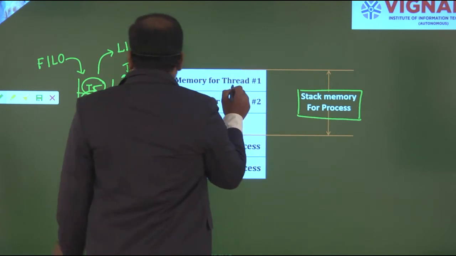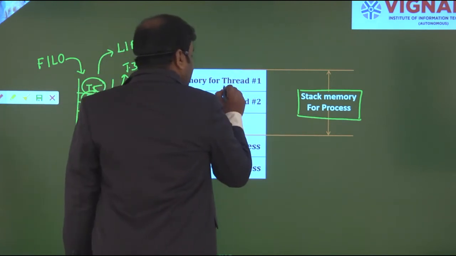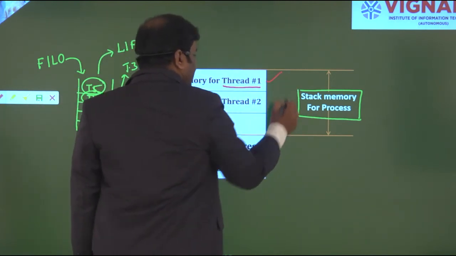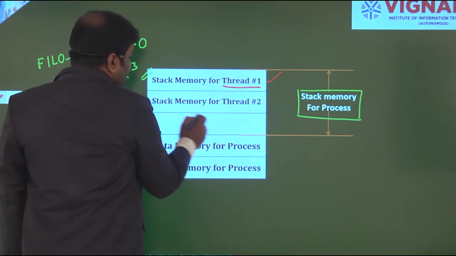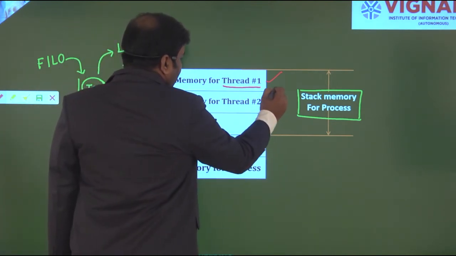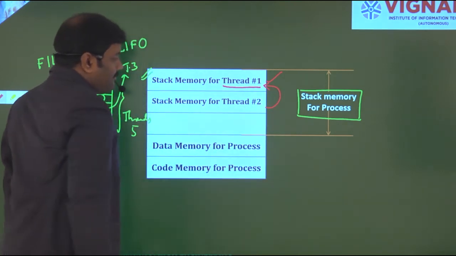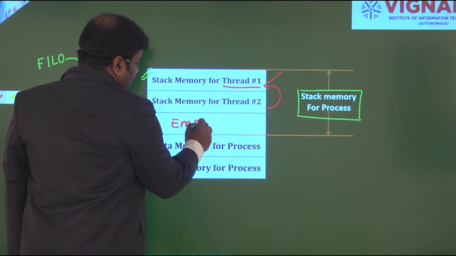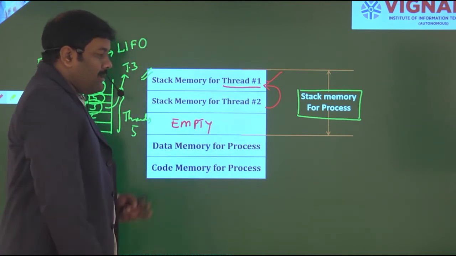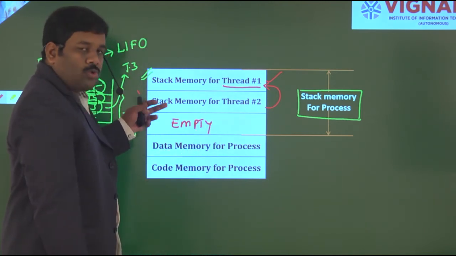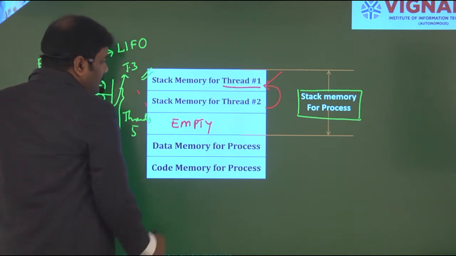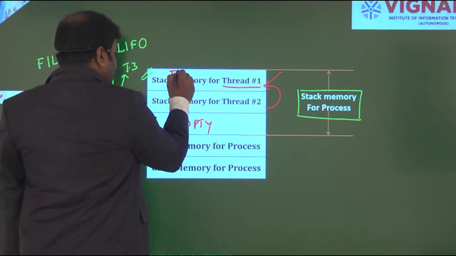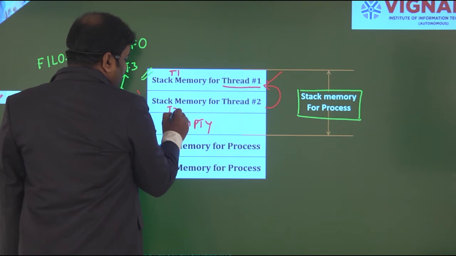Once the execution of thread 1 is completed, then obviously thread 2 will replace thread 1. Here I have segregated the process into 2 threads only. So this is my T1, this is my T2.